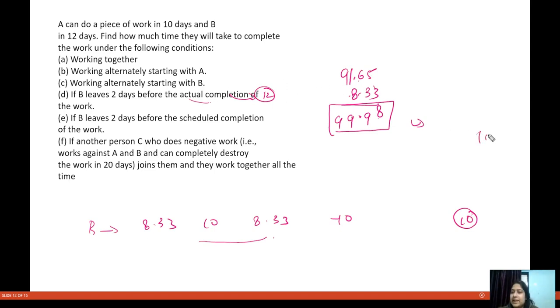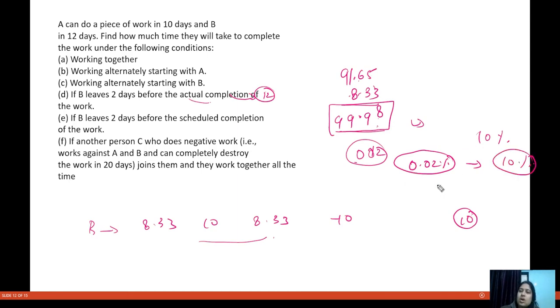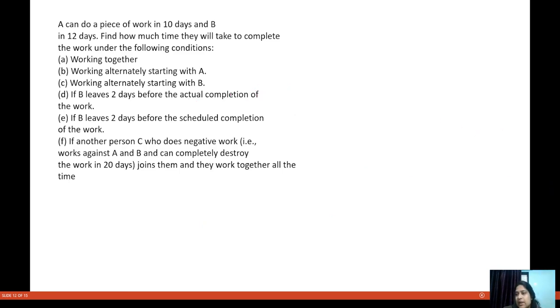So A is completing 10% of the work. How much work is left? Only 0.02% of the work is left, and A can do 10% of the work. So some half of the day will be required. So you can write 12 point something, or 11 point something. The complete 12th day will not be required. Okay, so this is how you can do this.